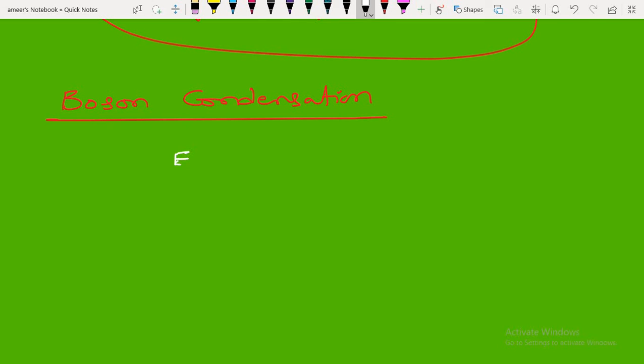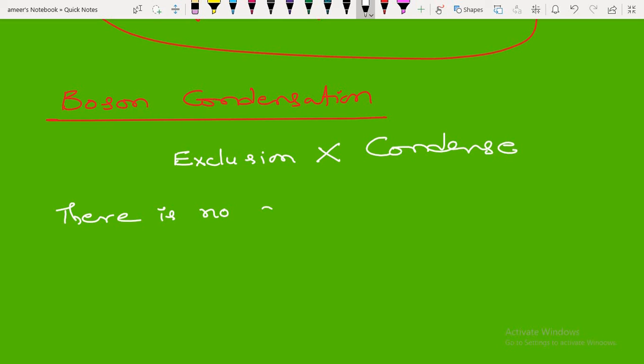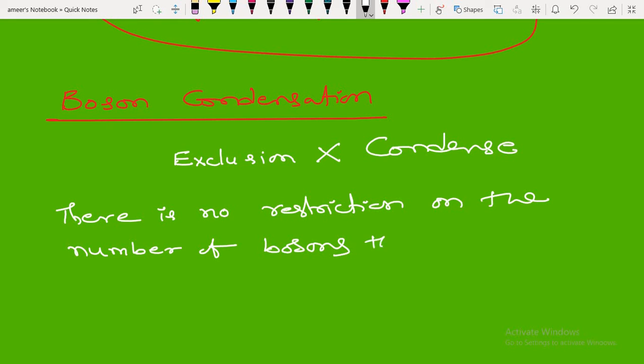In Pauli's exclusion, particles are excluded; the exactly opposite is condense.